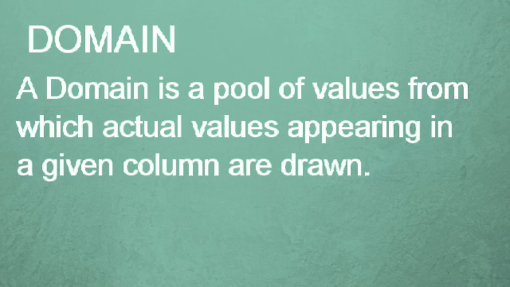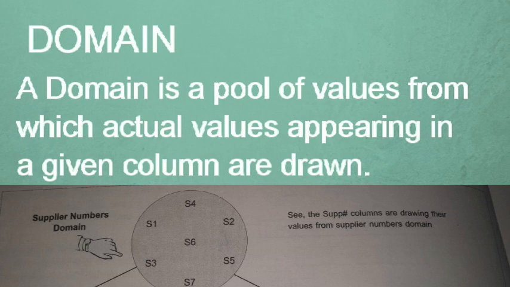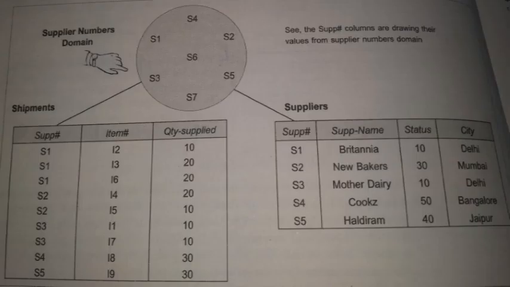The next relation terminology that we talk about is a domain. A domain is basically a pool of values from which the actual values appearing in a given column are drawn. Suppose we have a table. As you can see on the screen, you have shipments and suppliers, and on the top you can see a circle, that is a domain. The values appearing in SUPP, that is the supplier number, are S1, S2, S3, S4, S5. You can see they are available in both the shipments and the suppliers tables. A domain is said to be atomic if the elements of the domain are considered to be indivisible units. Now, if I want to access some data.